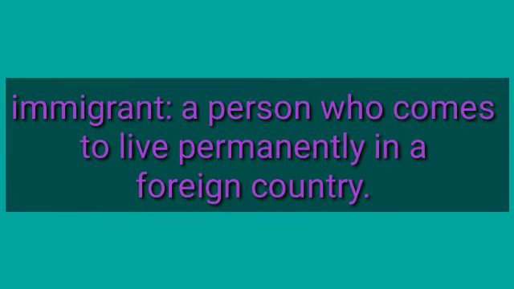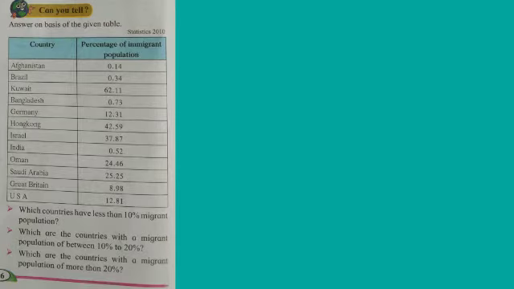Next point, Can you tell? Observe the following table of country and percentage of immigrant population and answer the questions given below it. Immigrant means a person who comes to live permanently in a foreign country. First question, which countries have less than 10% migrant population? And the answer is Afghanistan, Brazil, Bangladesh, India, and Great Britain have less than 10% migrant population.